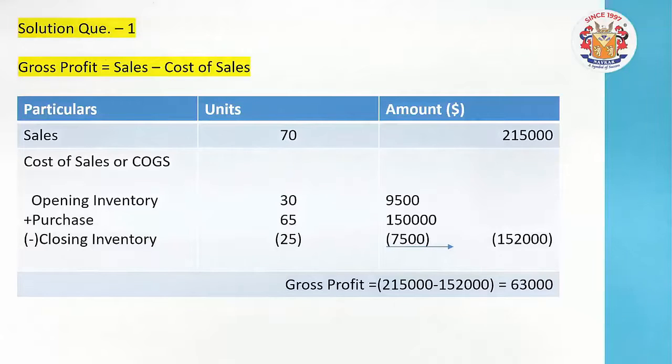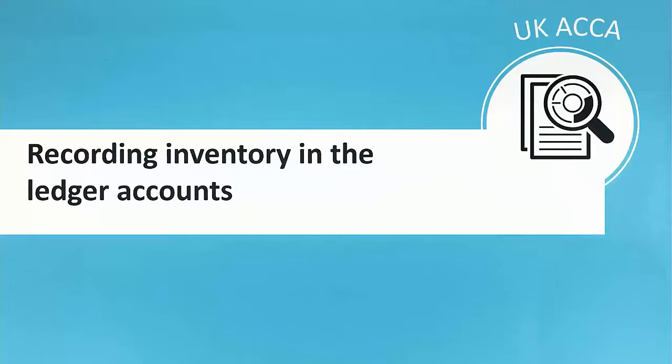Friends, this will become part of the income statement, where we will understand how this gross profit was made up and all. Today we will also connect it to the financial statements, because the closing stock and inventories, all these are part of the financial statements, which we will understand especially in terms of the income statement and the statement of financial position. So let's move further to another one.